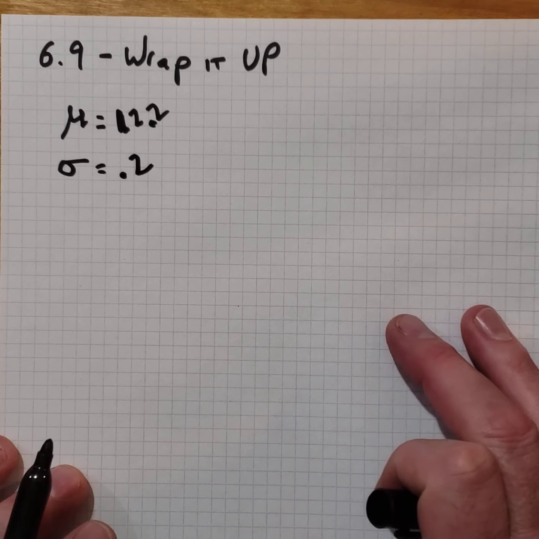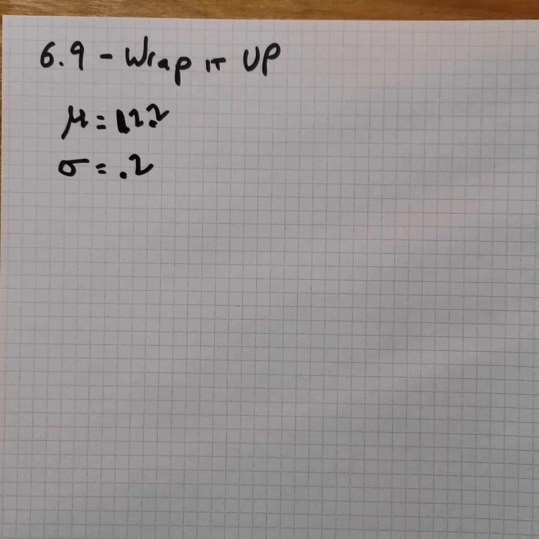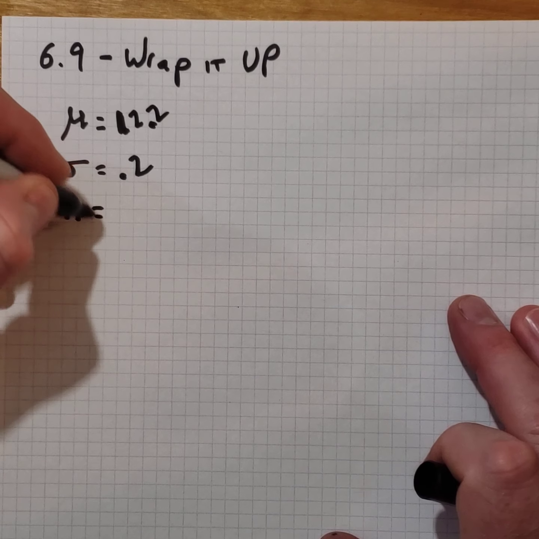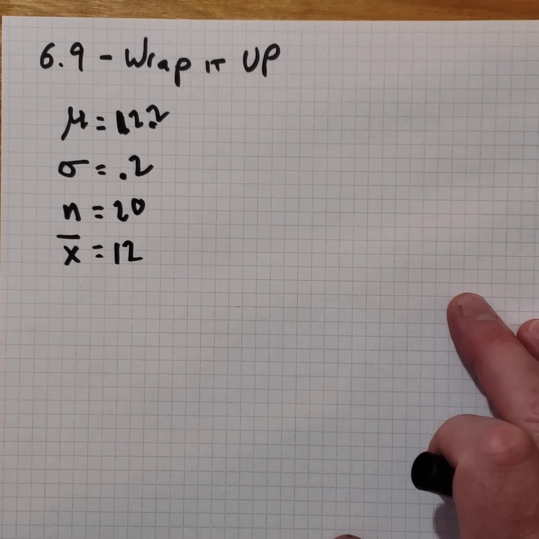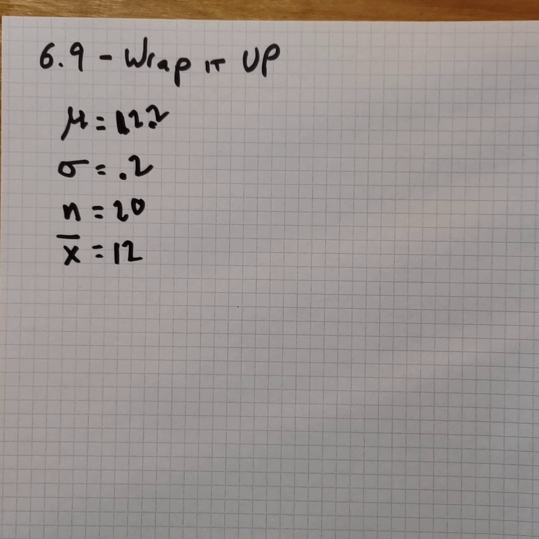So we're going to accept their claim about standard deviation, and that'll be a z-test. I measure 20 and find that the average length for my sample is exactly 12.